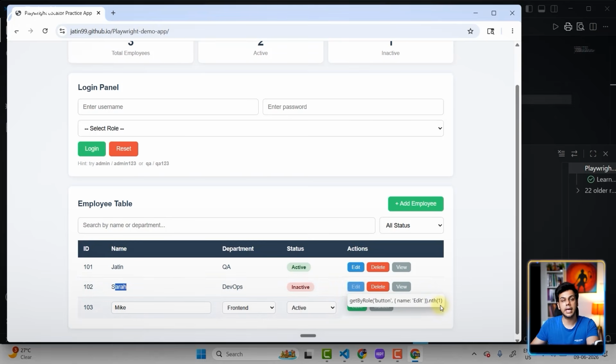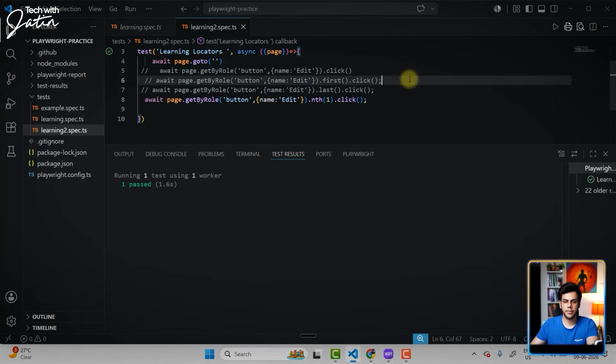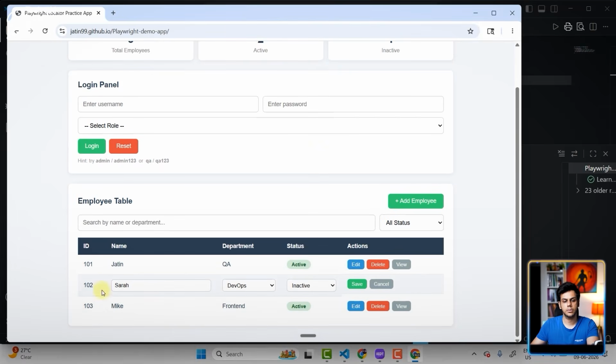Here you can see nth as 1 written also. Perfect. Now let's close this. Let's save this. Let's click on the play button. Okay, the edit button got clicked over here for Sarah. Perfect.